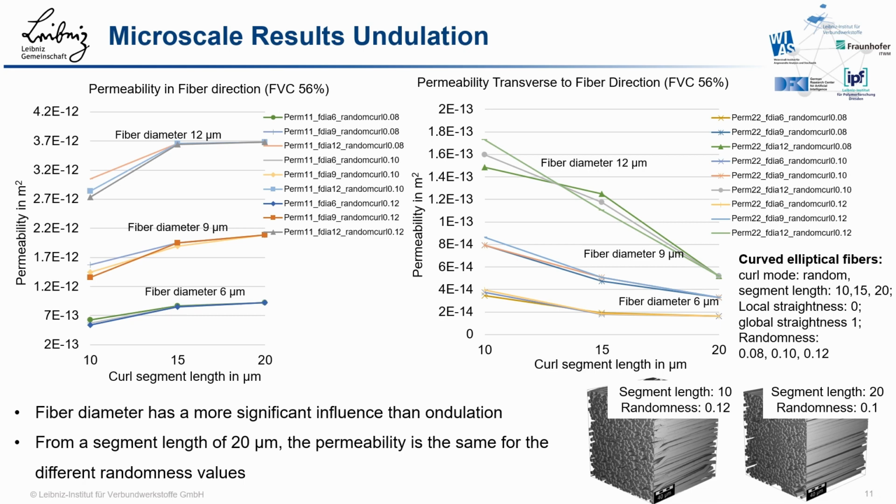The segment length and the randomness parameters were varied. The results show that under these configurations, the fiber diameter has a higher influence on the permeability than the undulation variations. In addition, it was noticed that the permeability results for all models with a segment length of 20 microns are almost the same, regardless of the randomness parameter.